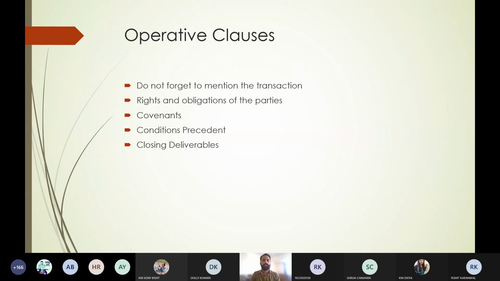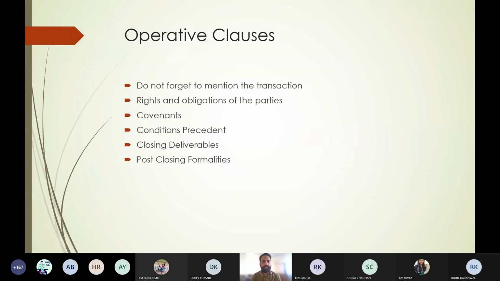So students, you can just write down these things. These are the operative clauses. So you just write down these operative clauses, and whatever I am telling you, you can write down in small points. Okay, next we come to the post closing formalities.